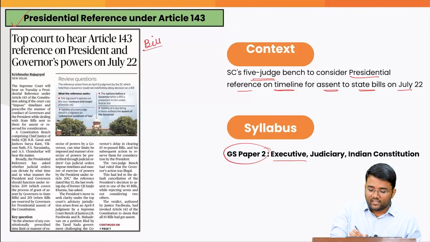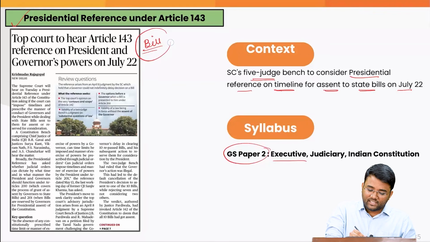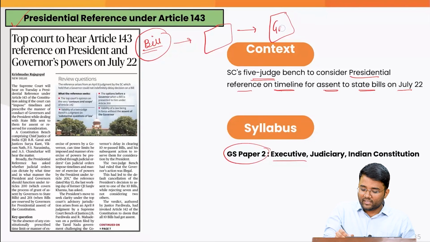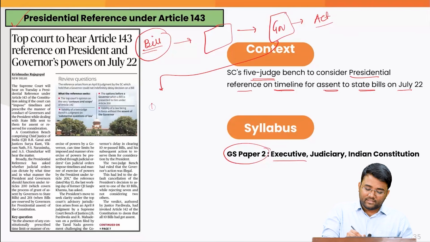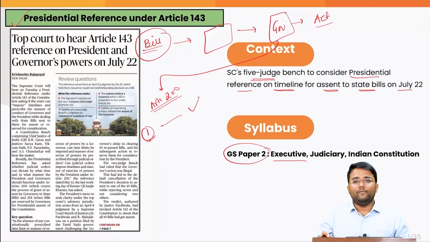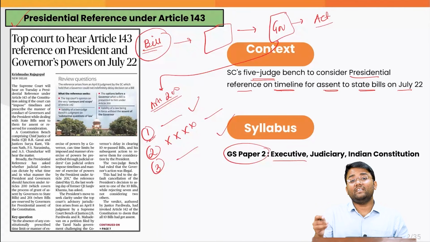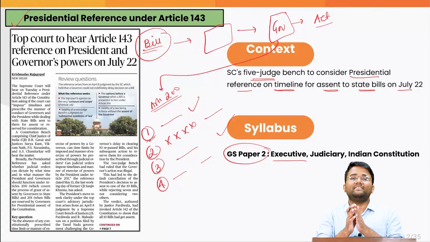So a bill is a draft legislation which, when duly enacted, becomes an act or law. In case of a state bill, when it is passed by the state legislature and it gets the assent of the governor, after getting the assent, it will become an act. Now what are the various powers available with the governor with regard to giving assent on the state bills? The powers are that he can give assent to the bill and then the bill will become an act, or he can withhold the assent and the bill will become dead, or he can send it for reconsideration by the House or the state legislature, or he can reserve it for the president's consideration.